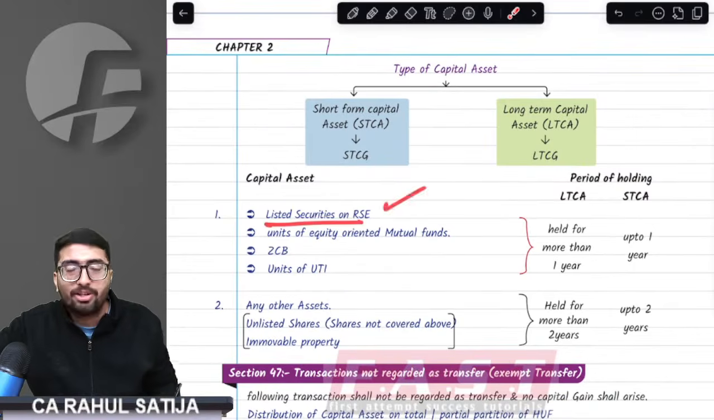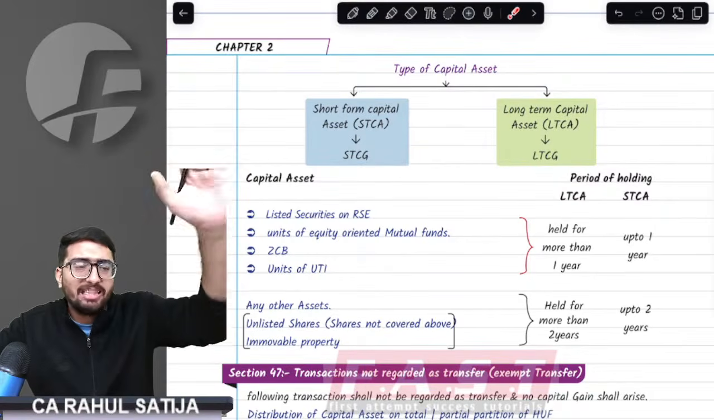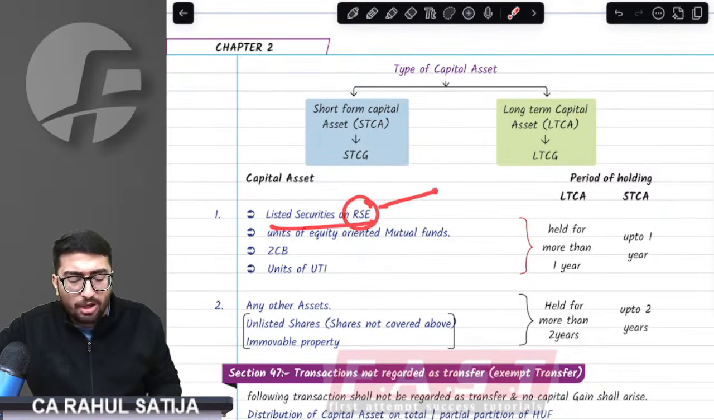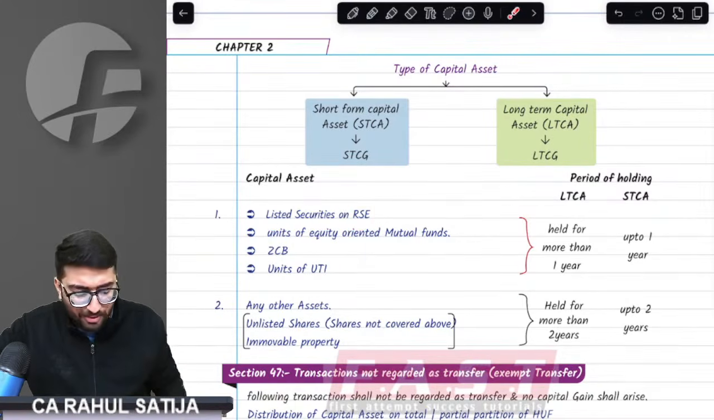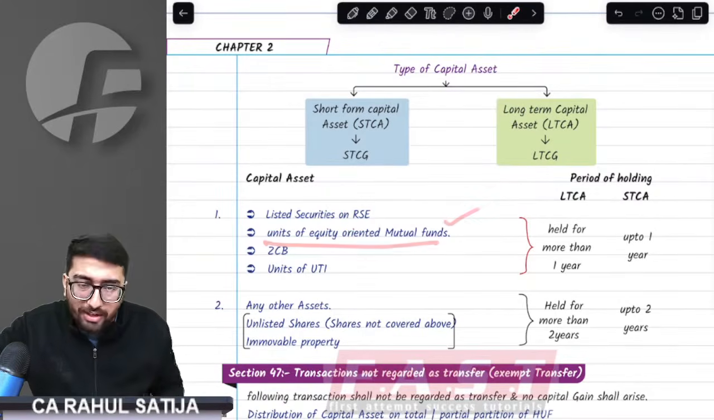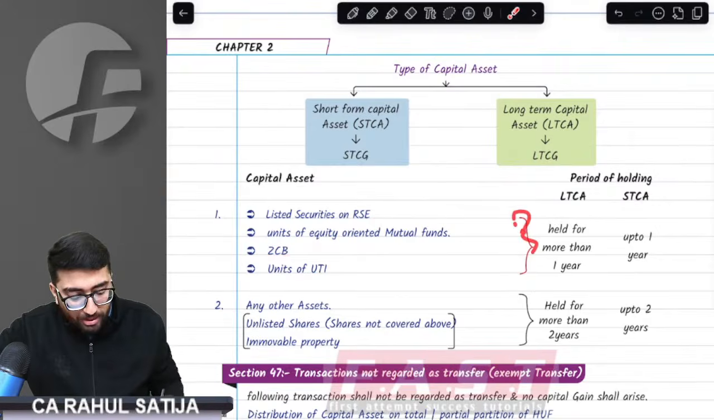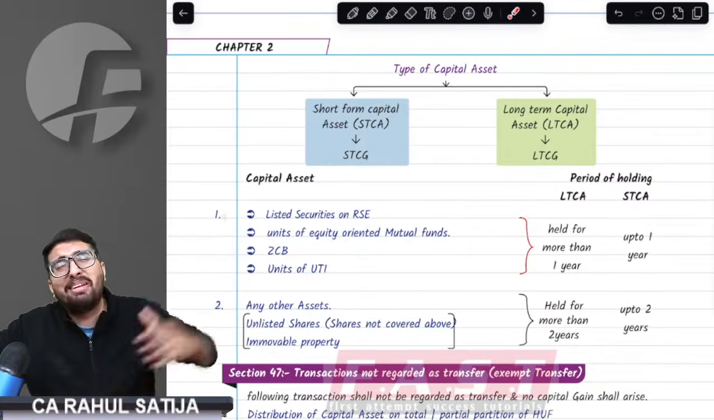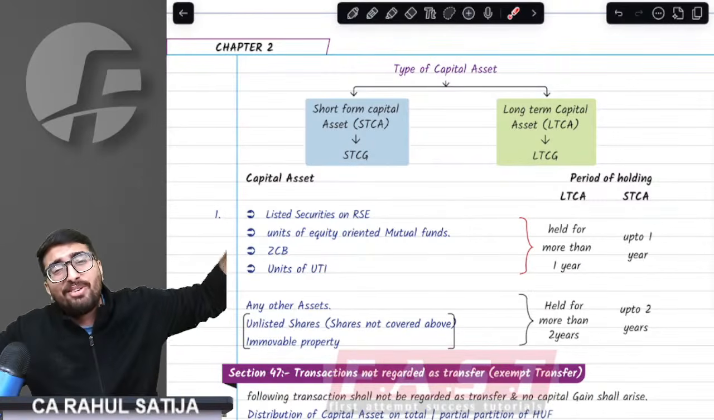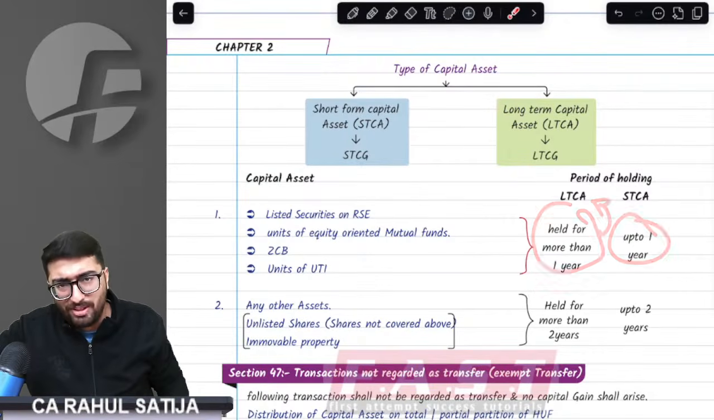If you have any listed securities on recognized stock exchange, it can be shares, it can be debentures, it can be mutual funds, it can be anything which are listed on recognized stock exchange. Now, what is recognized stock exchange? National Stock Exchange or Bombay Stock Exchange. If you have any securities listed on these stock exchanges, if you have any equity oriented mutual funds, if you have any zero coupon bonds, or if you have any UTI units, these are to be held for more than 1 year. Not 1 year, more than 1 year. Kindly mind it. Kindly note it down somewhere. Not 1 year, more than 1 year, to make them long term. Else they will become short term.